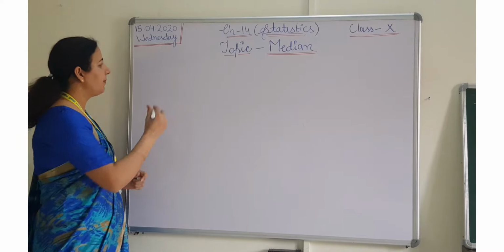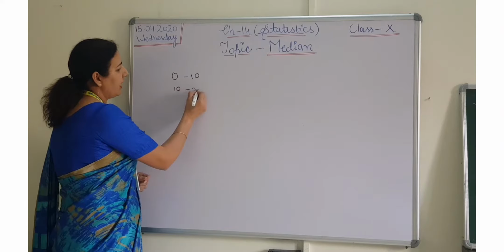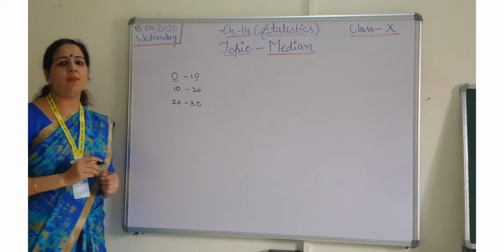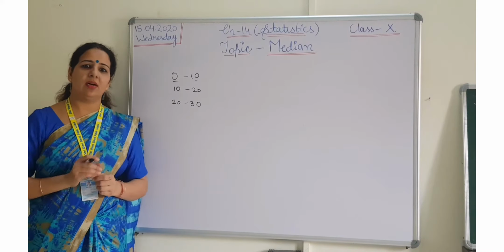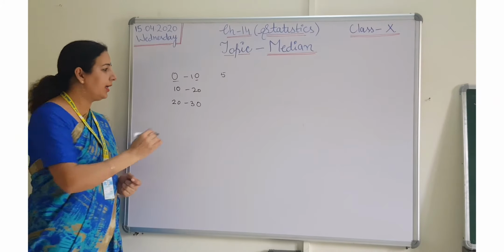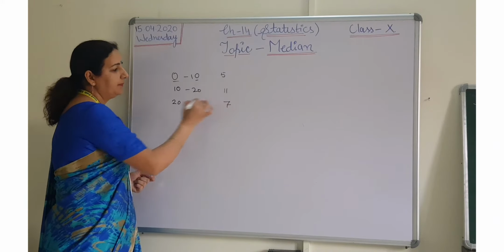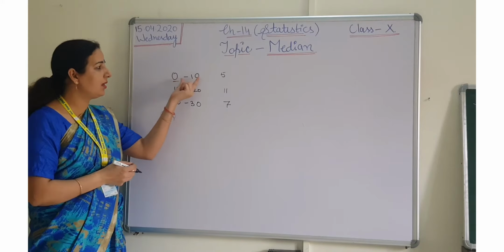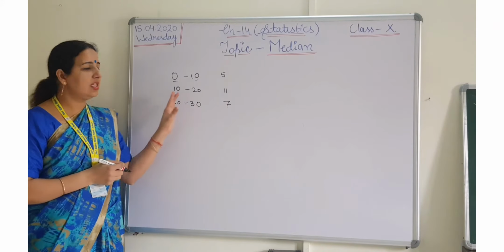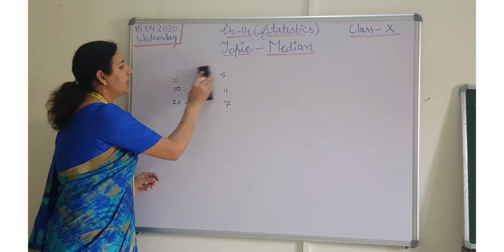First of all, what is the meaning of grouped data? When something is given in this form, 0 to 10, 10 to 20, 20 to 30, like 0 to 10, how many students scored these marks. Let it be 5. 10 to 20, let it be 11. Then 20 to 30, 7. When we are just grouping like this, how many students occur in 0 to 10, these are known as grouped data. So we are going to start the median with this data only.